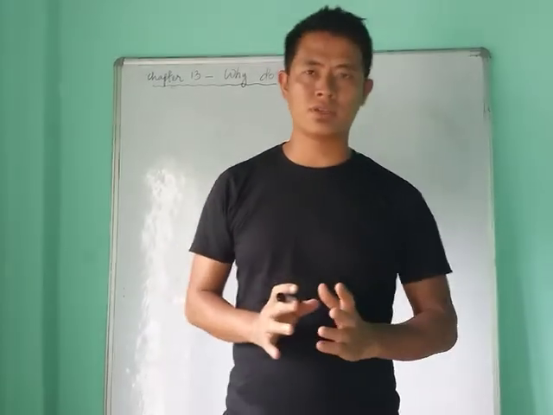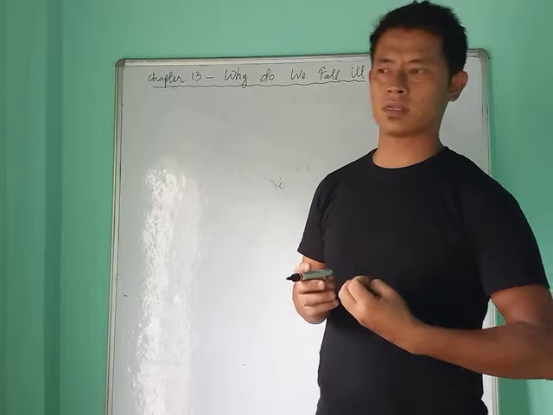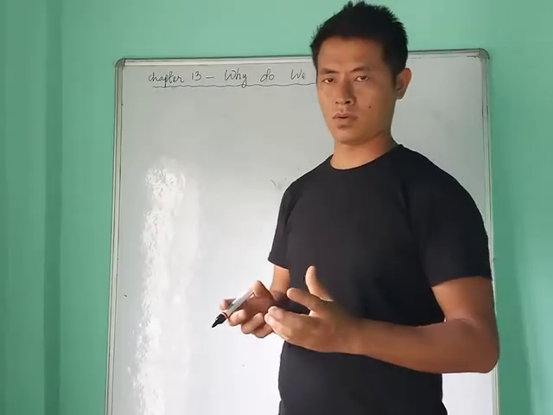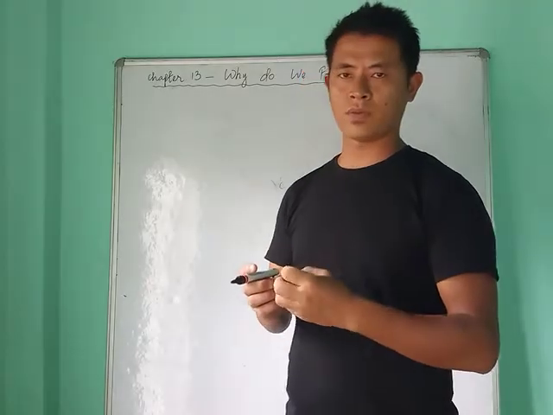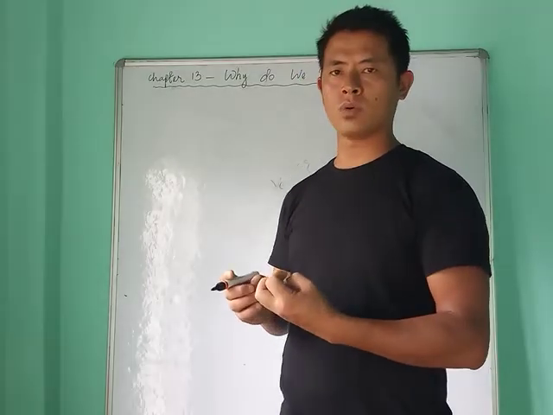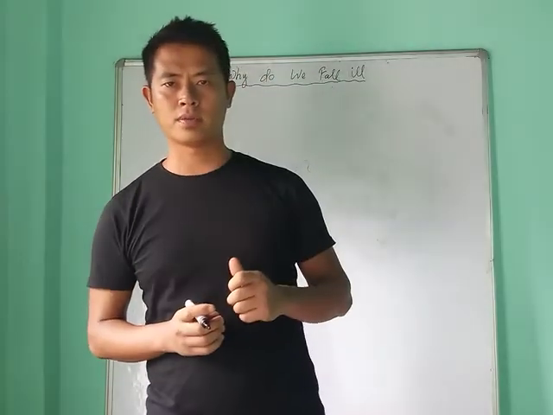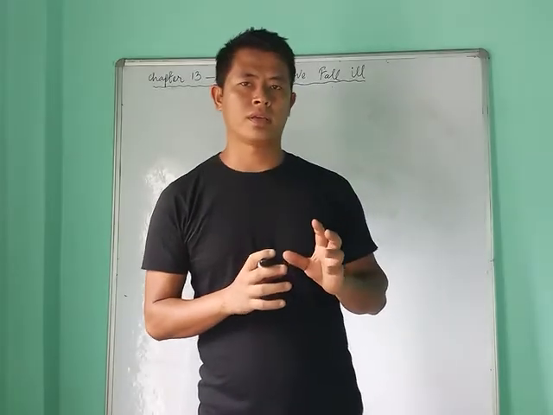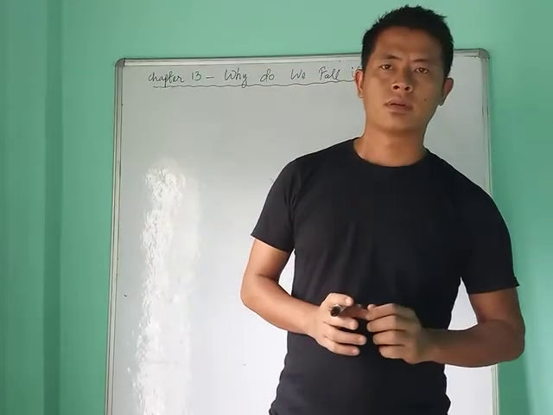So this word vaccination is derived from such a word. In Latin, vacca means cow. So cowpox vaccination means the cowpox is injected into a healthy person, so that his body's immune system becomes active against smallpox.